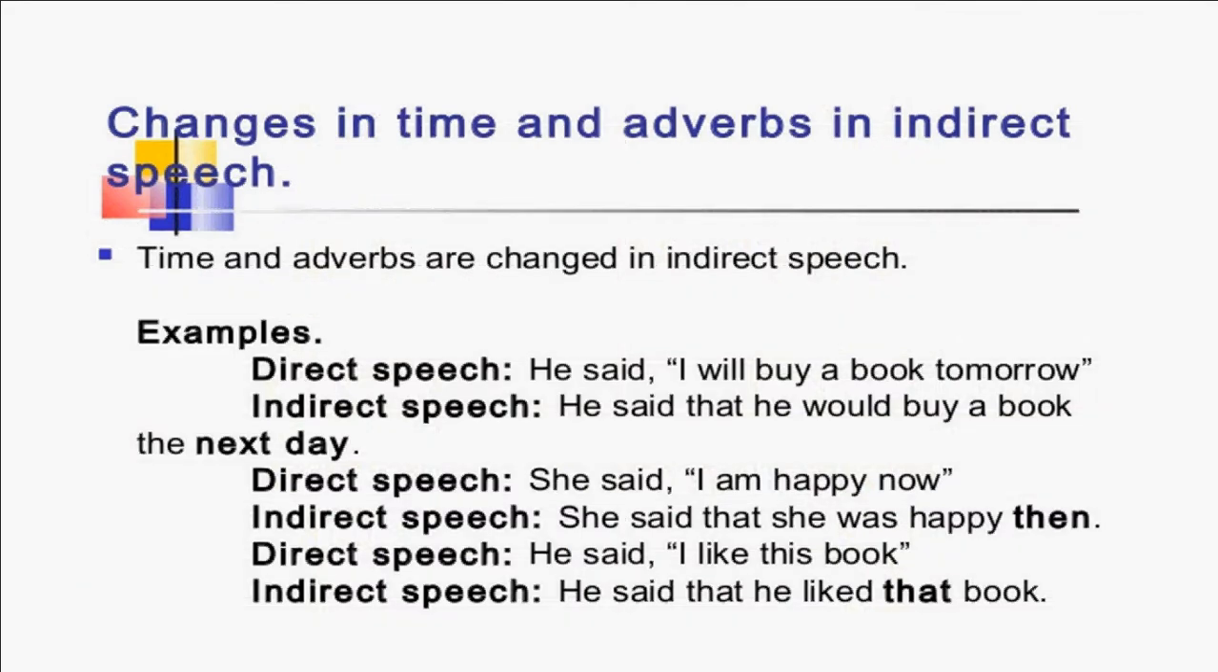Some more examples. Direct speech: He said, "I will buy a book tomorrow." Indirect speech is: he said that he would buy a book the next day. So we change tomorrow to the next day. Direct speech is: she said, "I'm happy now." Indirect speech is: she said that she was happy then. We change now to then.